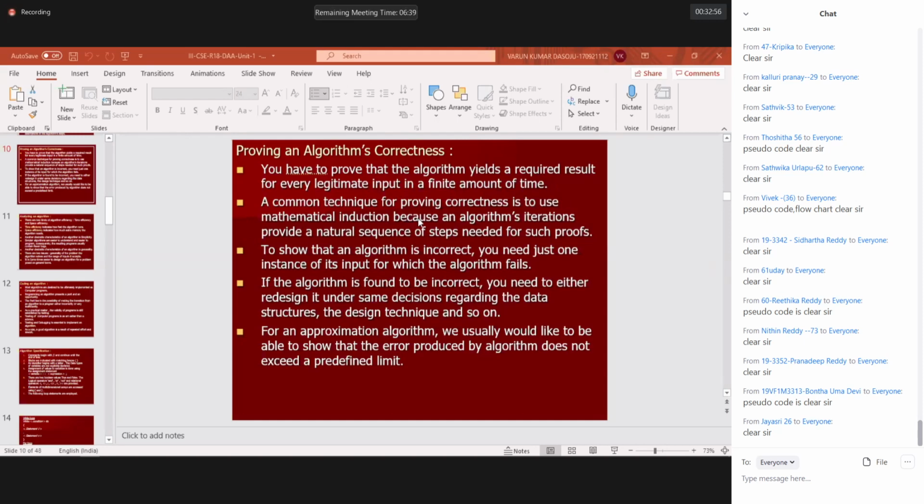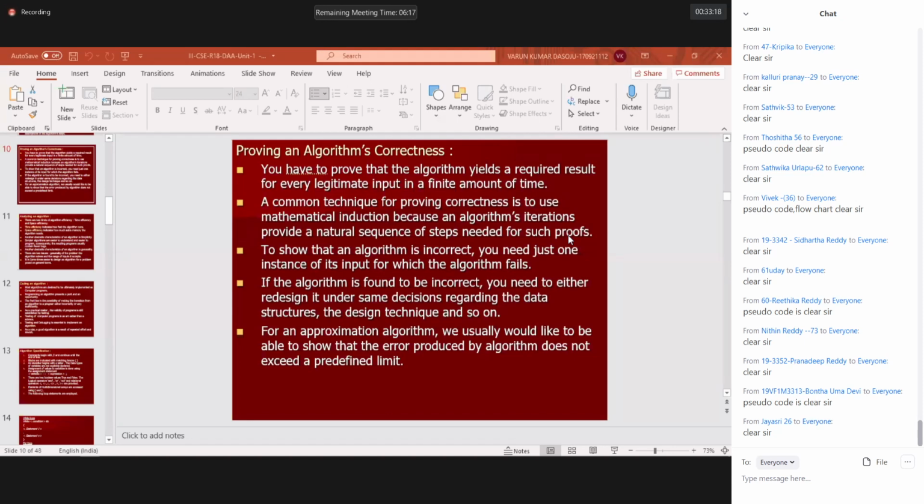Now, a common technique for proving correctness is to use mathematical induction, because an algorithm's iterations provide a natural sequence of steps needed for such proofs. You might have come across mathematical induction; I think you covered it in 11th standard, intermediate first year. Do you have any idea?